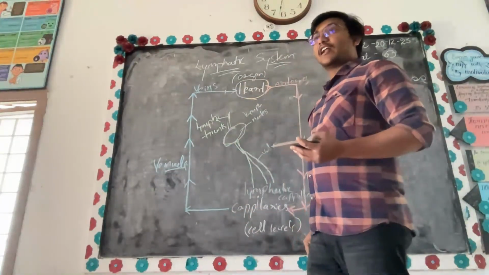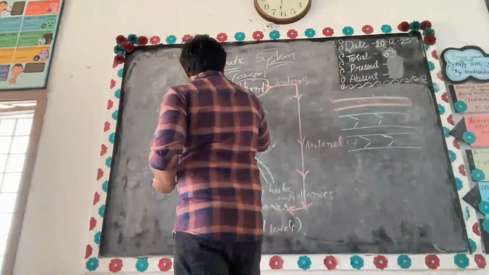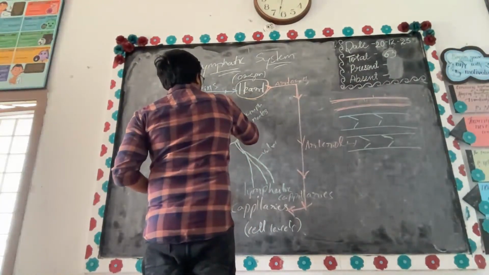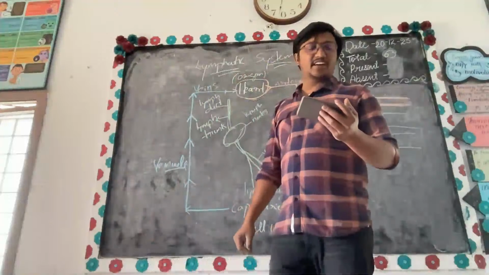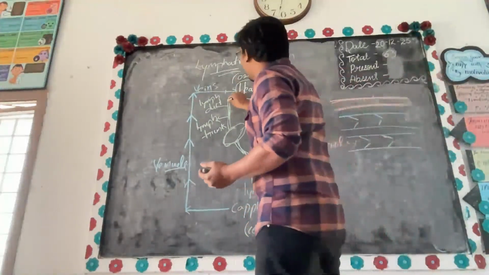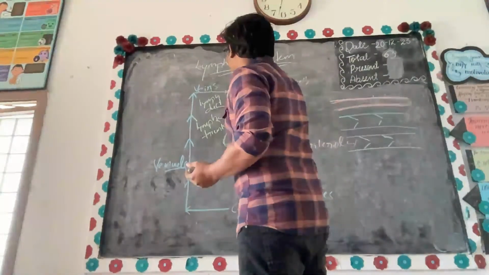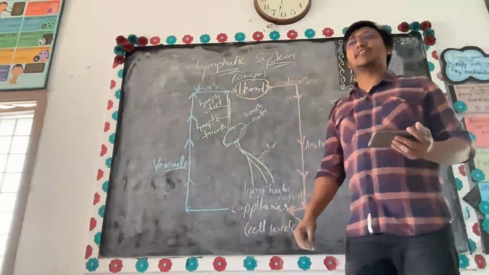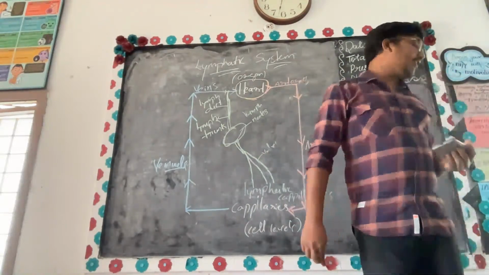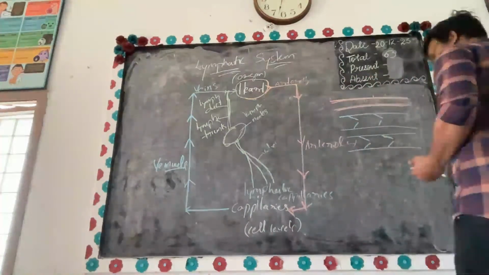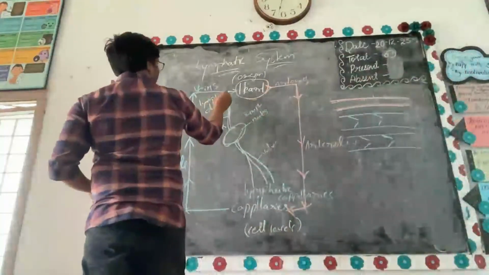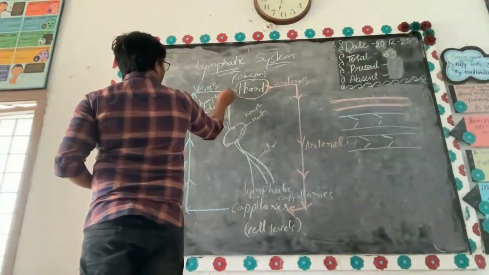Now this lymph trunk is further divided into lymph duct. Now where is it entering, sir? It is again entering into the vena cavae, superior vena cava and inferior vena cava respectively. Am I clear? Yes or no? Yes, sir.